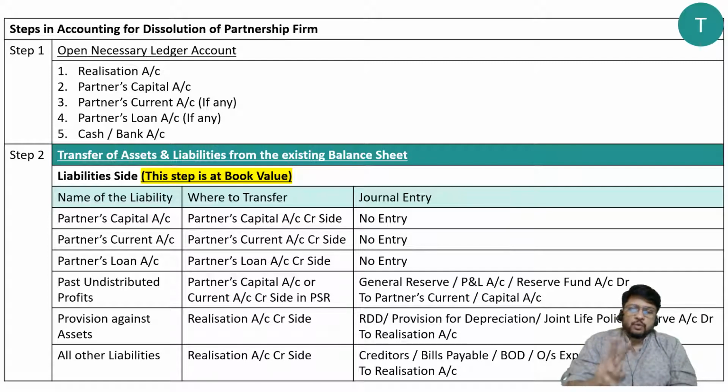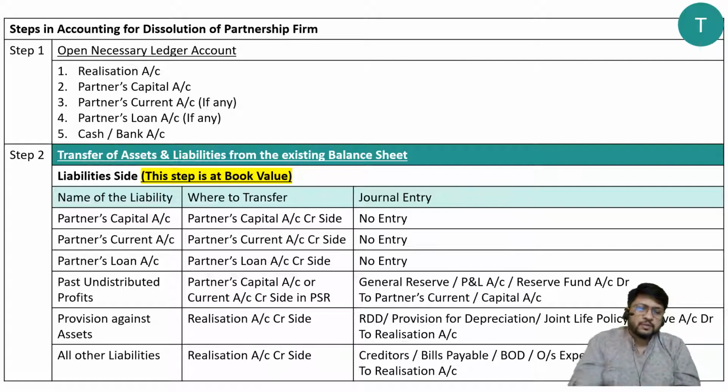I repeat, balance sheet value is called book value and the adjustment values are called agreed values. When we are in step number 2, we are going to ignore all the adjustments. We are just going to focus on the balance sheet, because the name of the step is transfer of assets and liabilities from the existing balance sheet. So whatever is there in the balance sheet, that is what we are going to transfer. In the balance sheet, whatever value is there, that value we are going to transfer. Therefore the second step is performed at balance sheet value, and balance sheet value's second name is book value. That's why I have written it specifically. This step is at book value, not to confuse.